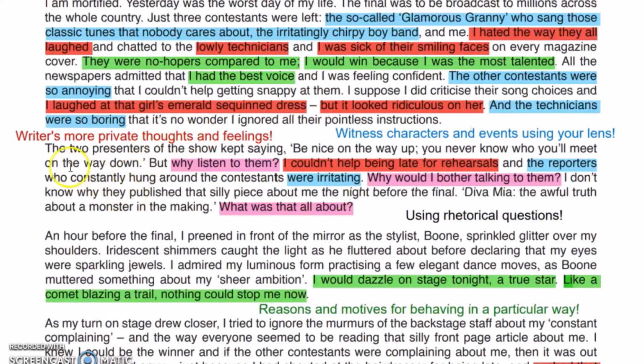Another example here is I laughed at the girl's emerald sequined dress, but it looked ridiculous on her. It means you cannot insult somebody like this in front of that person. So you just write privately in your diary that it looked ridiculous on her. She looked ridiculous wearing that dress.